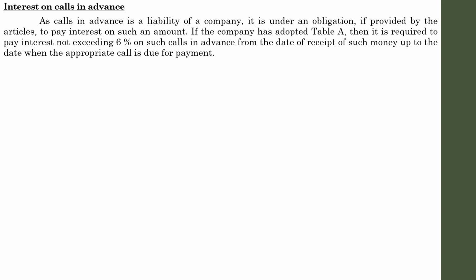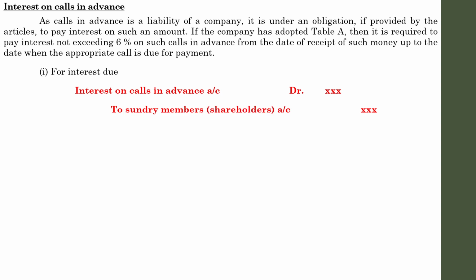So let us discuss the entries. Whenever interest on calls in advance is made, at the time of due of interest, the entry will be interest on calls in advance account debit to sundry members or shareholders. Interest on calls in advance is actually an expense, so it is debited, being the interest due on calls in advance.